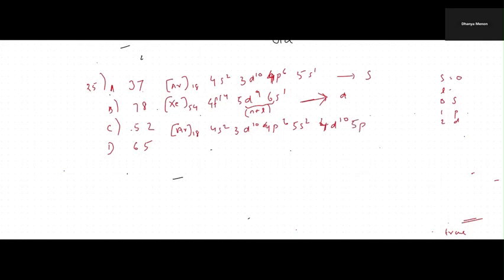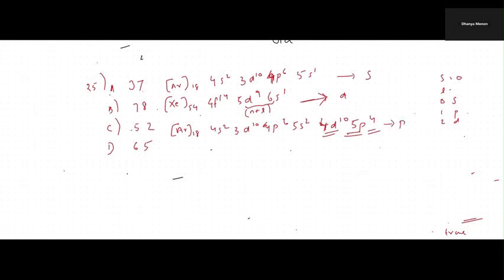Next one, here it is filling the p orbitals. If you have confusion, you can use the n plus l rule. Here d is already fulfilled, but p is getting filled. It has 4, it is neither half filled nor in between. So that means p is getting filled, so this is the P orbital.